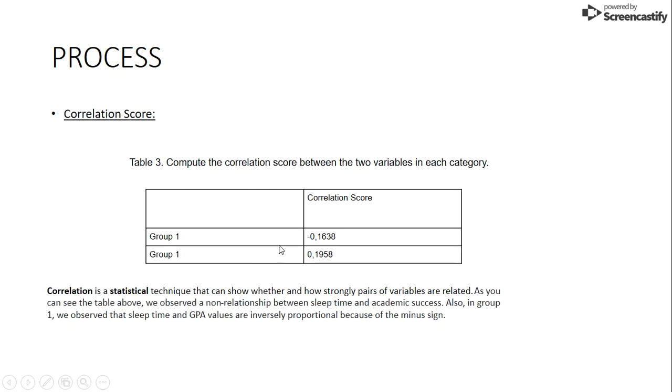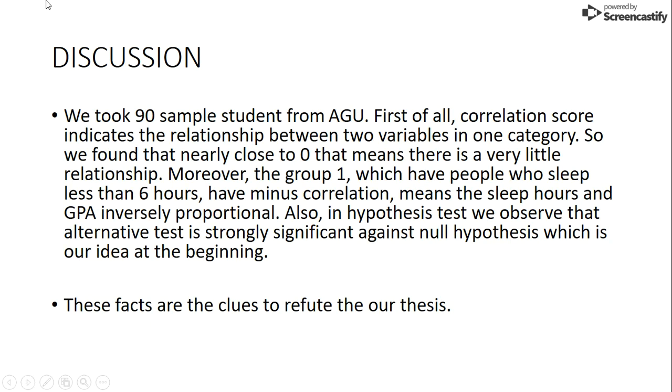Here is the correlation score. You can see the numbers are so close to zero. What is the meaning of all these numbers? I will explain here. The correlation score indicates the relationship between two variables in one category. So we found that it is nearly close to zero. That means there is very little relationship. And group 1, which has people who sleep less than 6 hours, has a negative correlation, meaning sleep hours and GPA are inversely proportional.